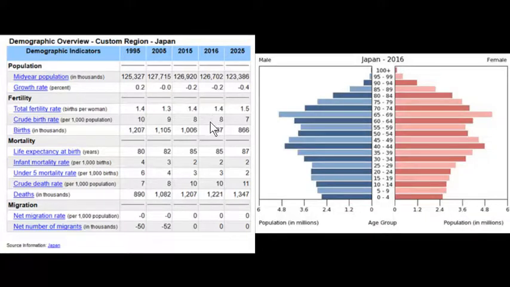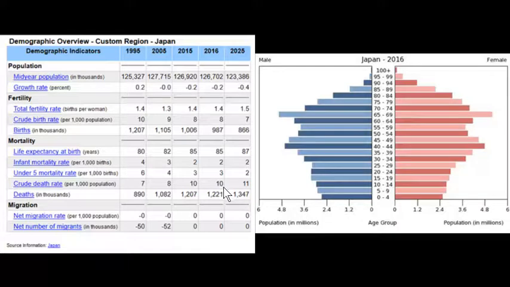We also see when we compare crude birth rate to crude death rate that in 2016, the crude birth rate was 8, the crude death rate was 10. That means more people are dying than are being born. So here we have another example of an odd country, not odd, but just different compared to every other country we discussed, where it actually has more people dying, a higher death rate than birth rate.